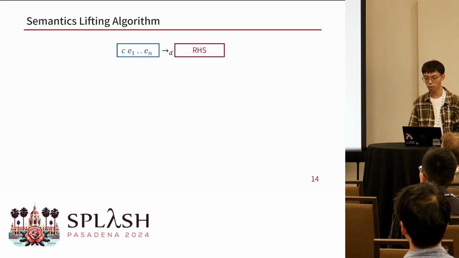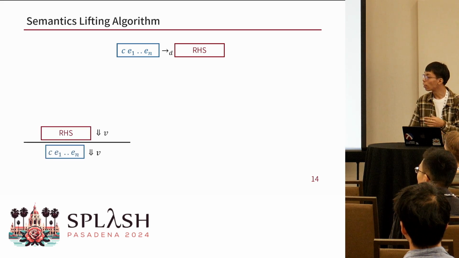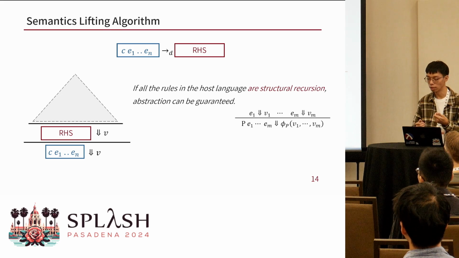Briefly speaking, if we want to derive the evaluation rule of the sugar C, we just need to find the derivation of its right-hand side expression in the host language. Here, an important observation is, if all the evaluation rules in the host language are structural recursion, which means that the result is always premised on the values of its sub-expressions, then after we define syntactic sugar, the intermediate host constructs in the right-hand side will be stripped away step by step.